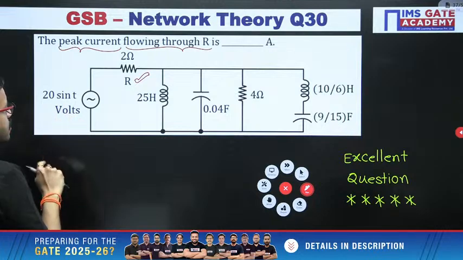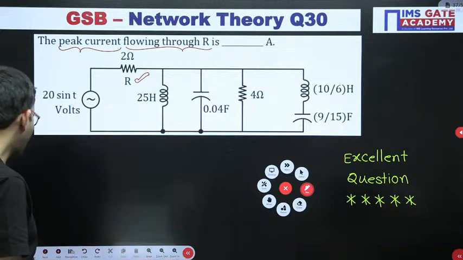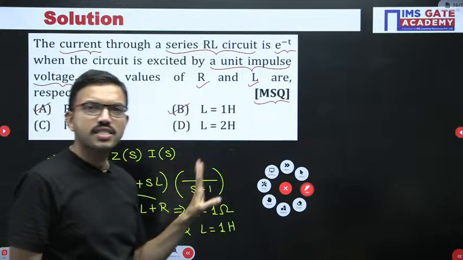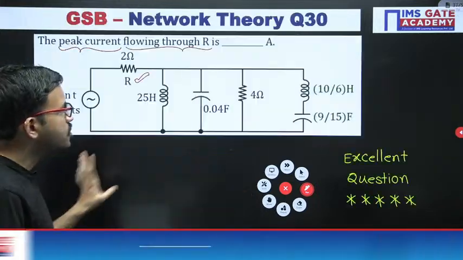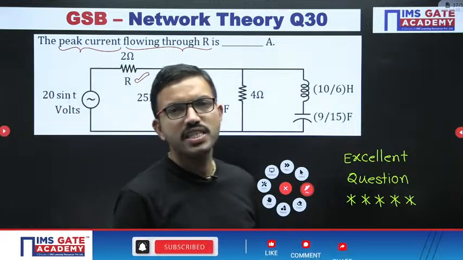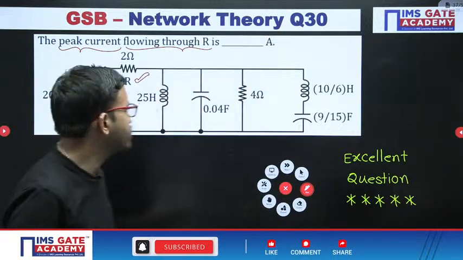Here you are having AC supply. That means whatever questions we have discussed so far, we have covered up to transients, now we are going to solve the questions regarding steady state. Okay, that is the last chapter regarding the network theory subject.